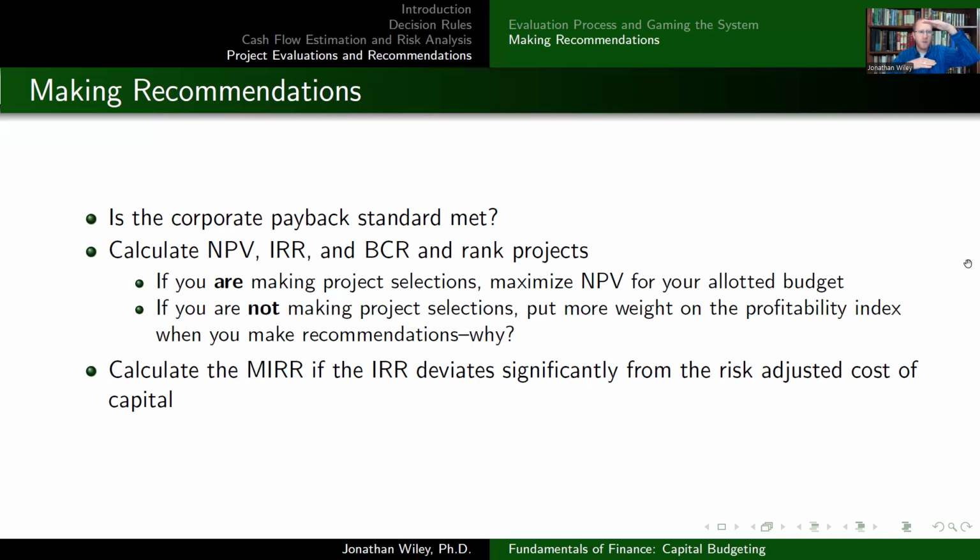But if the IRR and the required rate of return are much further apart, then let's look at that MIRR and think about it in a little more detail, because that's going to give us a better assessment of what rate of return the project is really generating. So there might be more value to looking at the MIRR if there's more of a gap between the required rate of return and the IRR, and that might have a little more weight when making recommendations.